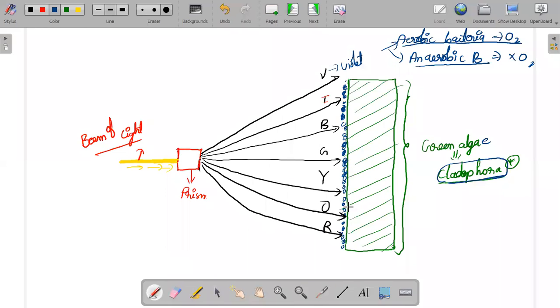What was observed here? Everyone listen to me, this is the most important point. The bacteria which is present at the blue area and the red area, let me draw the diagram, blue area and the red area.